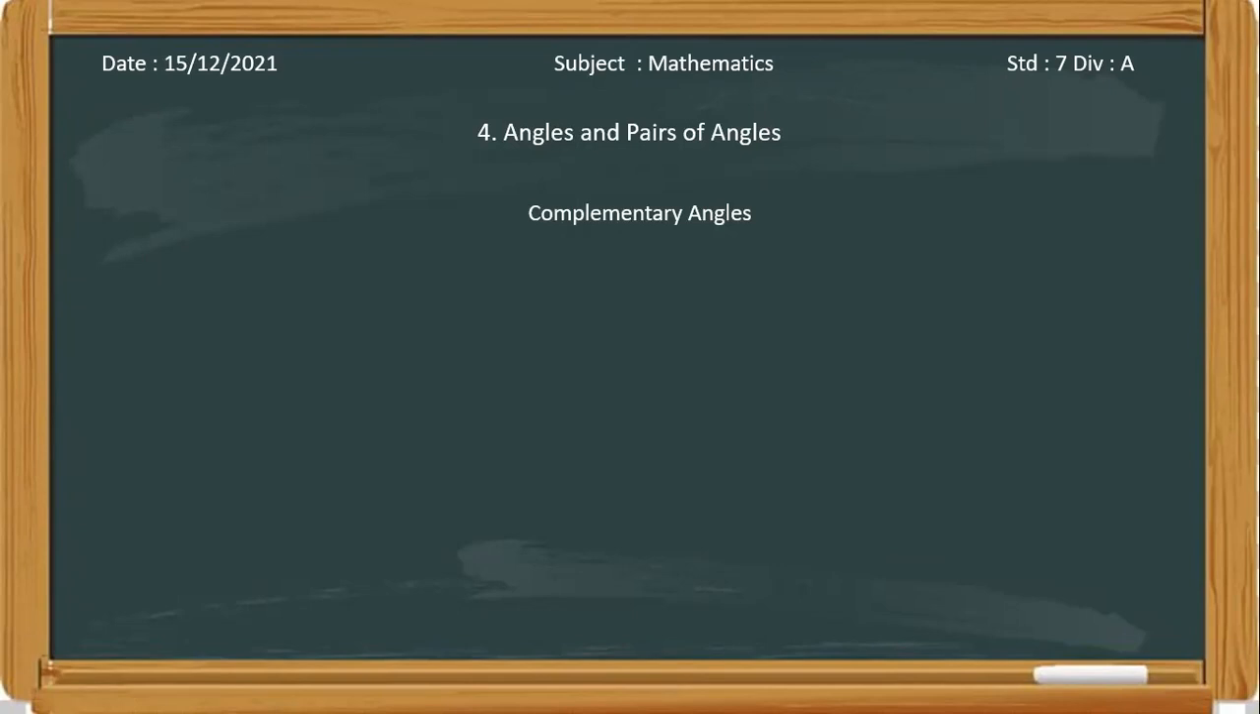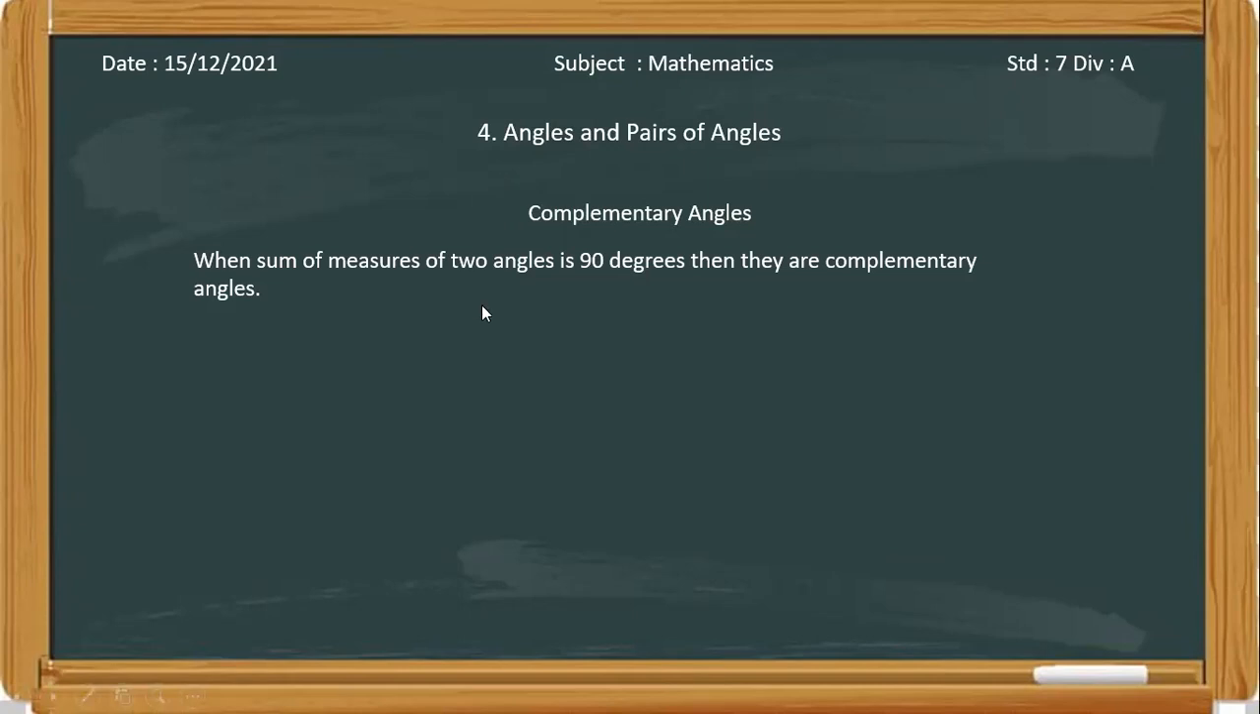Similar is the case of complementary angles. Complementary angles means that when the sum of the measures of two angles is 90 degrees, then they are complementary angles. When two angles are given, and one measure is 40 and the other is 50, the sum is 90 degrees, right? So these angles are called complementary angles. The best example of complementary angles is the right angle, right? What is the measure of a right angle? 90 degrees, right?